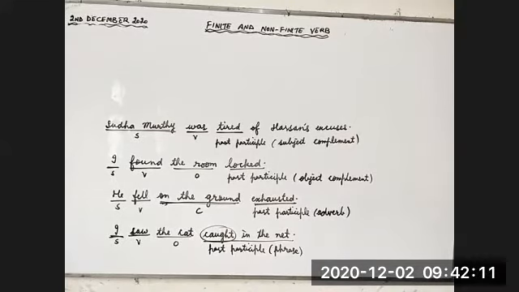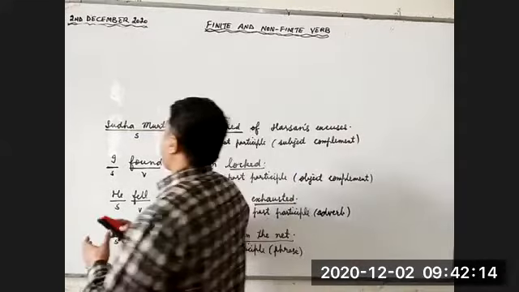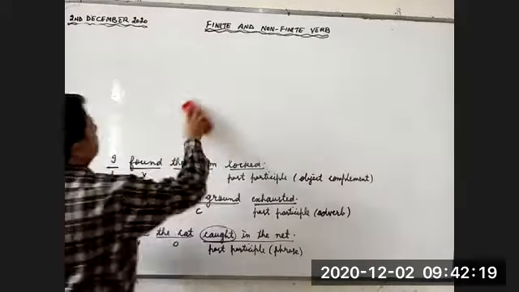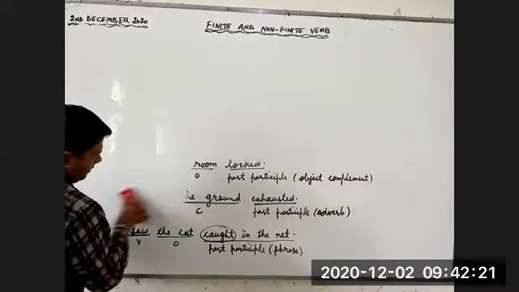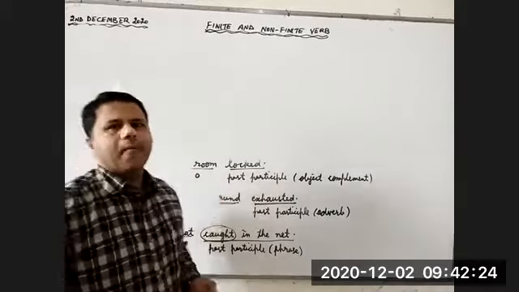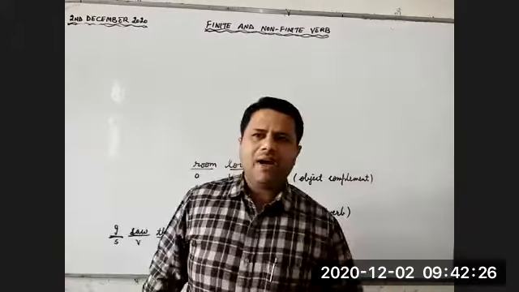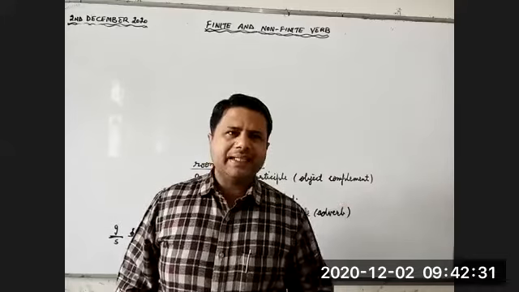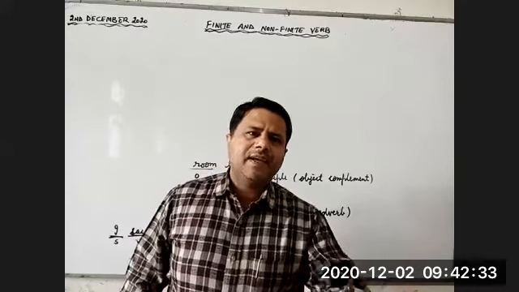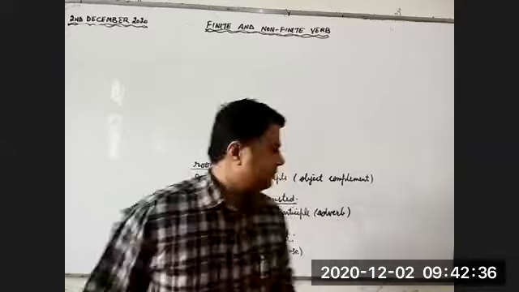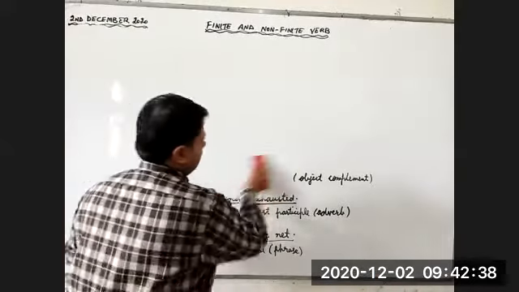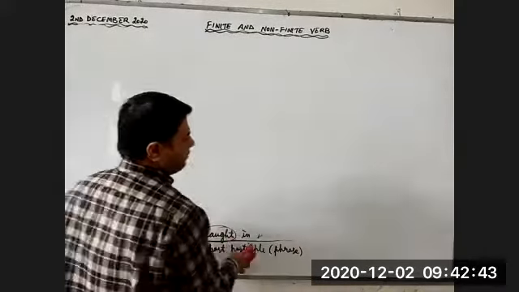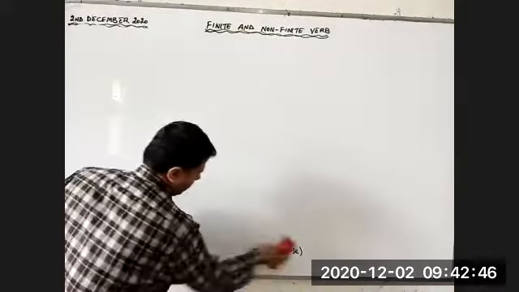Sir, the present participle is the first form of a verb which is formed by adding ing. But sir, in past participle, the third form of the verb is there. Why are you taking a lot of time to tell the definition? Just say present participle is the ing form of the verb, past participle is the third form of the verb. That's all. No need to read the full definition. Just have the objective knowledge of the thing.